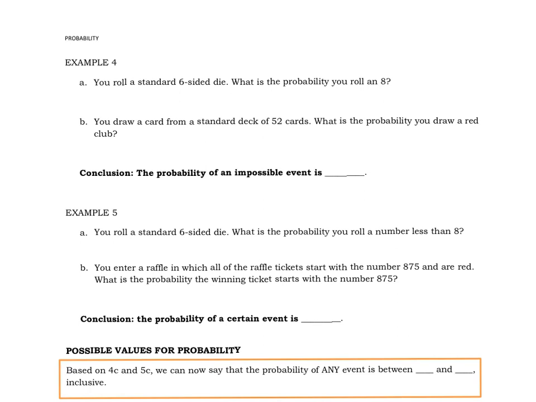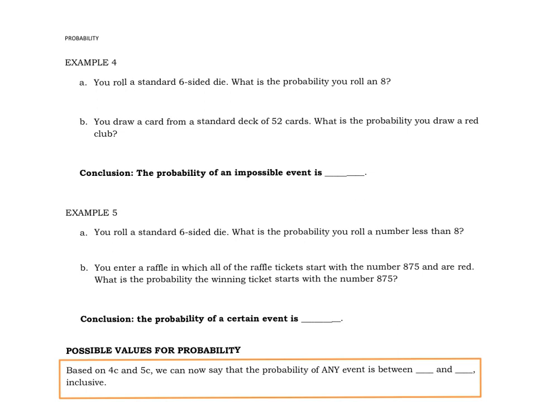Probability examples 4 through 6. Alright, in this particular video, we are going to talk about the range of possibilities for probability, as far as what answers would seem reasonable. Now, you notice in the first few examples that we always got some sort of fraction that was less than 1. So with examples 4 and 5, we're going to come up with a generality where we can pretty much predict where our probability values will lie.